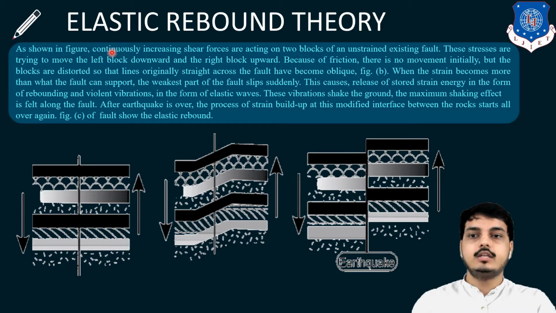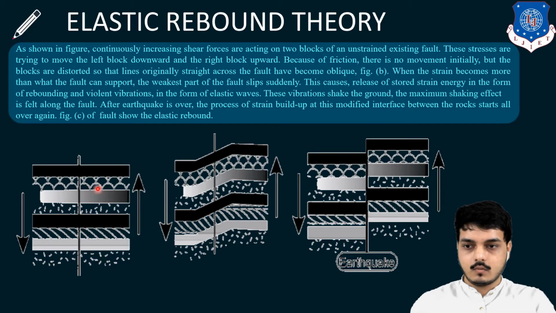As shown in the figure, continuously increasing shear forces are acting on two blocks, a left block and a right block. These stresses try to move the left block downward and the right block upward. Because of friction, there is no movement initially, but the blocks are distorted, so the line that was originally straight becomes oblique. The fault becomes oblique as shown in figure B. So this is my figure B.